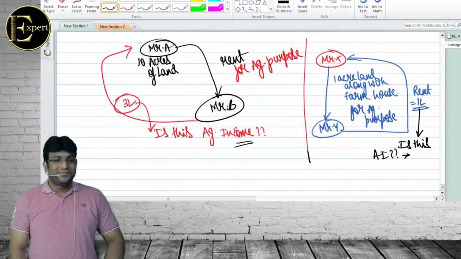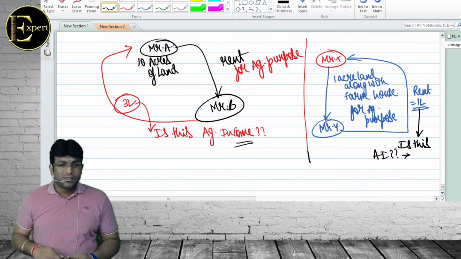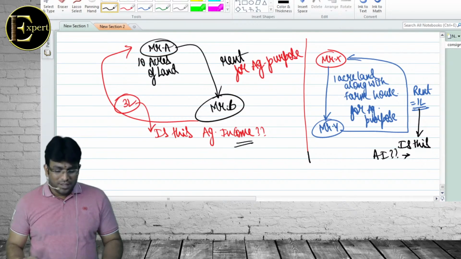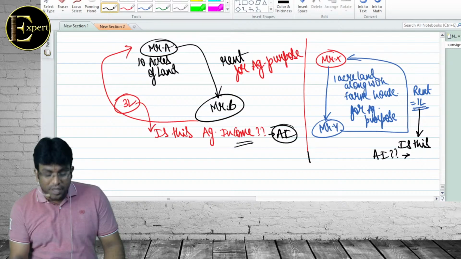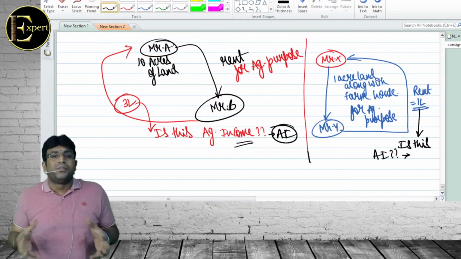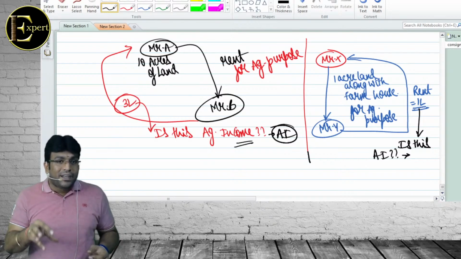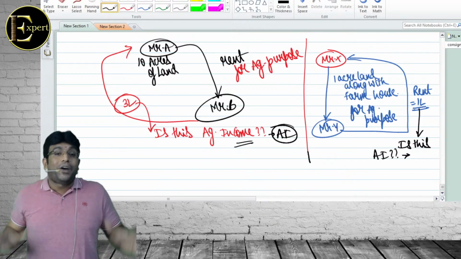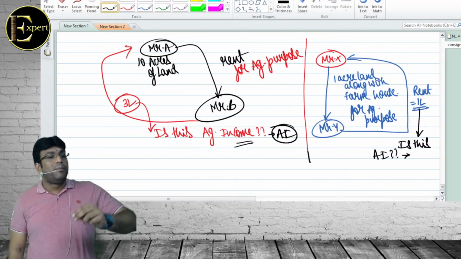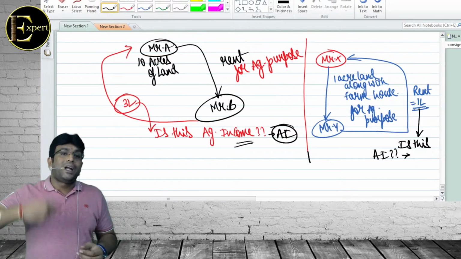What do you think? Is it agricultural income? Everybody? Any different thoughts? No? Agricultural income only? Okay, perfect. Excellent answer. So what the law says is that agricultural income does not just cover the income of the cultivator but also covers the income of the landlord who has given agricultural land on rent for agricultural purposes. I'll make you write that point, don't worry.